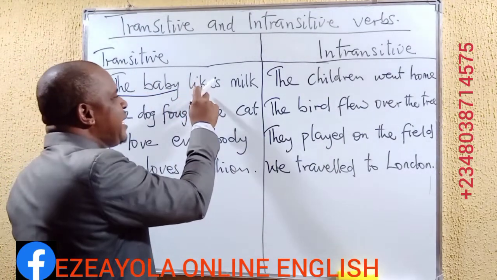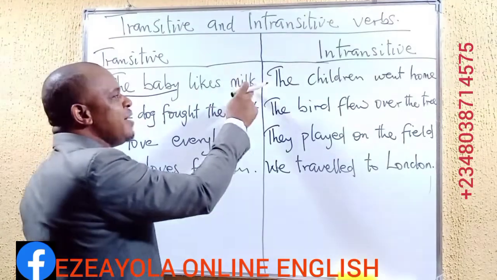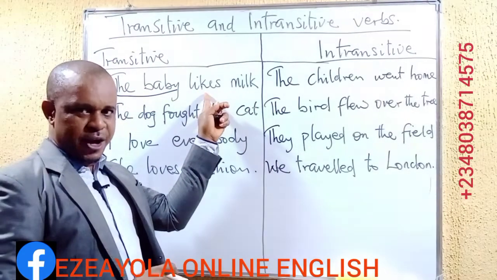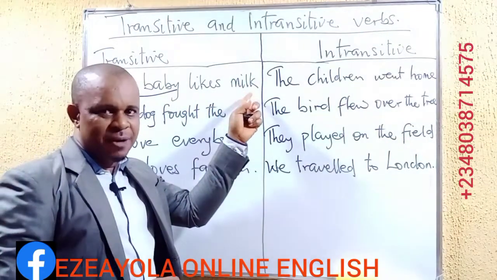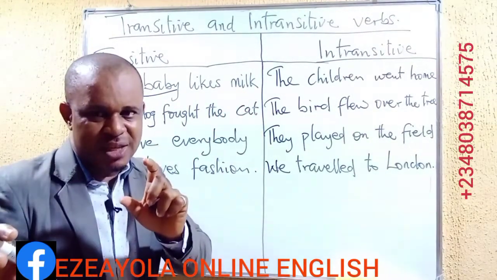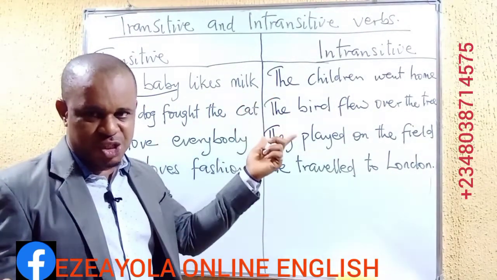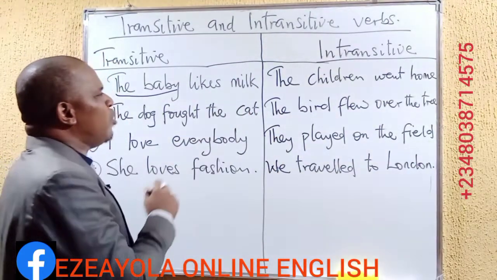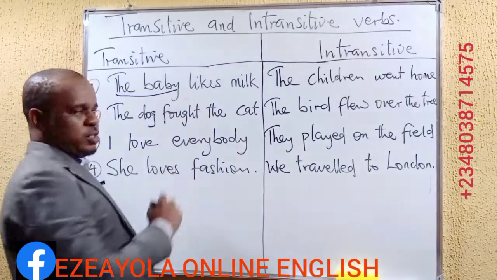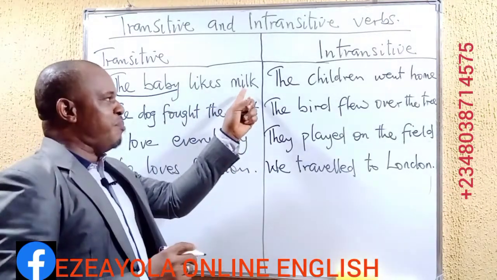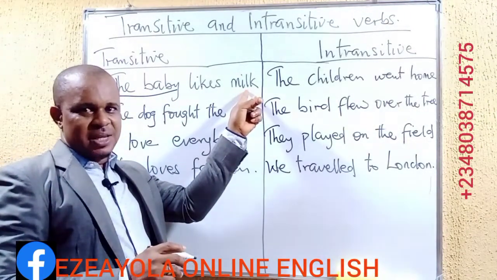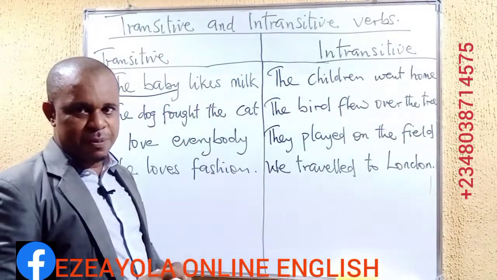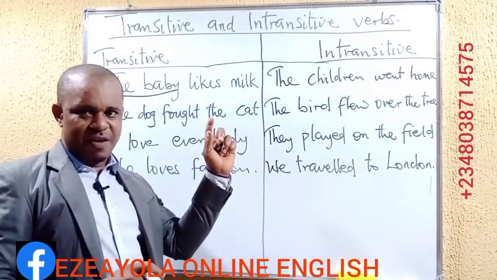Look at the verb likes and then milk, okay? Now, likes is the verb here. And the milk is what? It is the object. That is the receiver of the action, okay? That's the milk. Now, because likes, which is the verb, admits an object, that is why this likes as a verb is a transitive verb. You need to understand it very clearly.